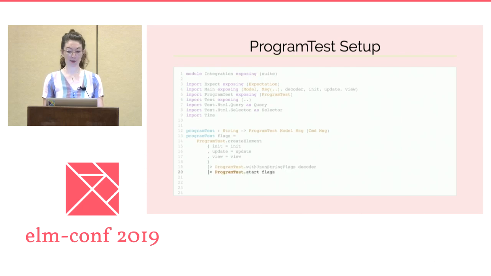Then once we have a program test, we can conveniently test user-facing parts of our application as we simulate user interactions with the view without needing to manually manage the changes that our update function makes to our model. We can easily simulate effects and button clicks.